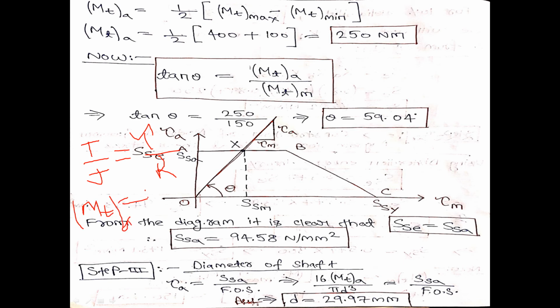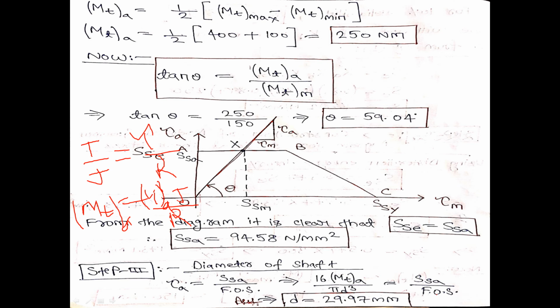It will be tau into J by R, and this tau will be the alternating shear stress tau A, so tau A will be MTA into R by J. MTA is given in the problem. J for a circular shaft is pi by 32 d to the power 4, and R will be d by 2. So the d cancels, and 32 becomes 16. Finally, your expression becomes 16 into MTA by pi d cube equal to SSA by factor of safety. SSA we know is 94.58.